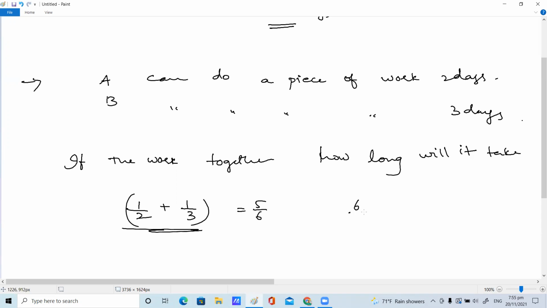So 6 by 5, means 5 ones are 5. Ma'am, we should take the reciprocal. Reciprocal, very good. The required number of days to complete the work together is 6 by 5 days. Yes, children. This is another application part.